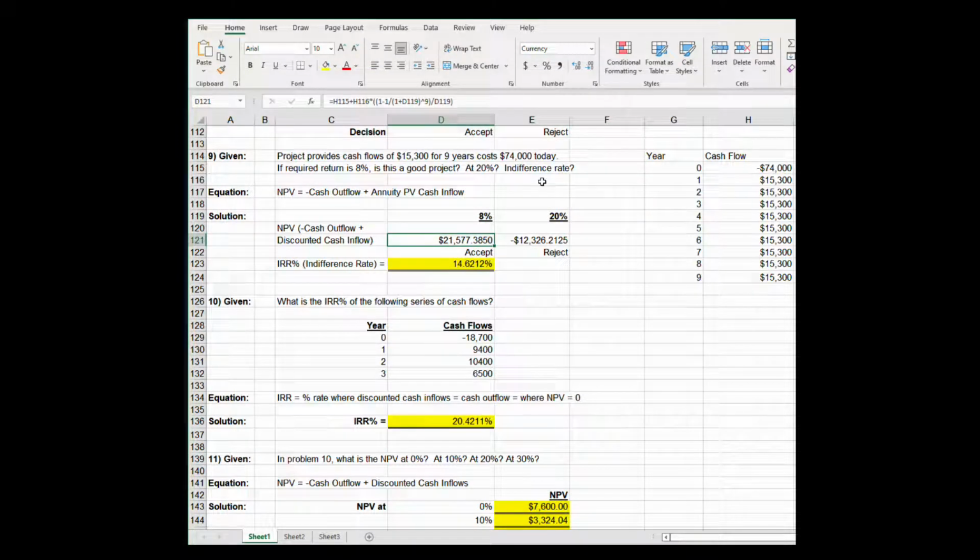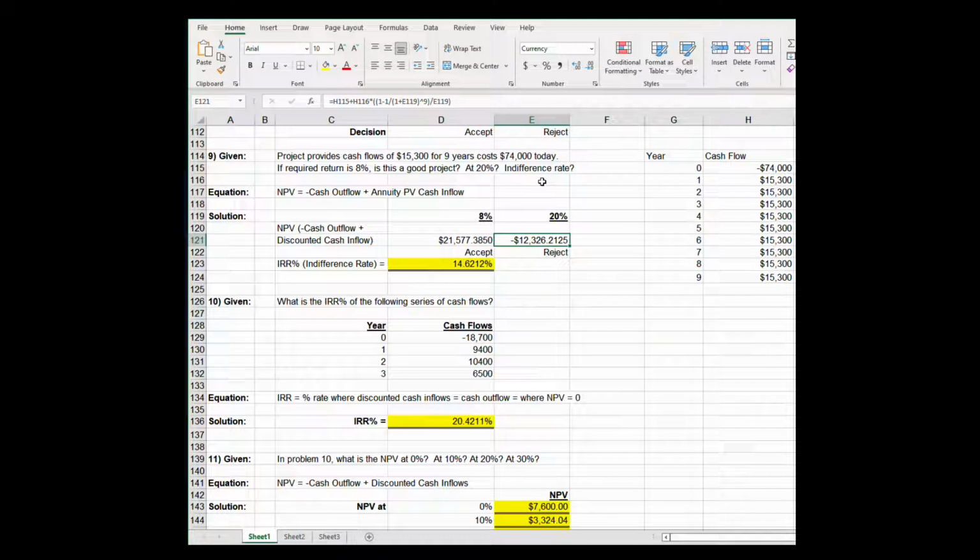So at 8%, I write down the words NPV equals, and then I discount the cash flows by 1.08, the second one by 1.08 squared, 15,300 by 1.08 cubed, and do that 9 times and see if, with a cost of 74,000, I have a positive NPV, and it looks like I do. At an 8% discount rate, I have an NPV of 21,577. And we accept the project because it's a positive NPV.